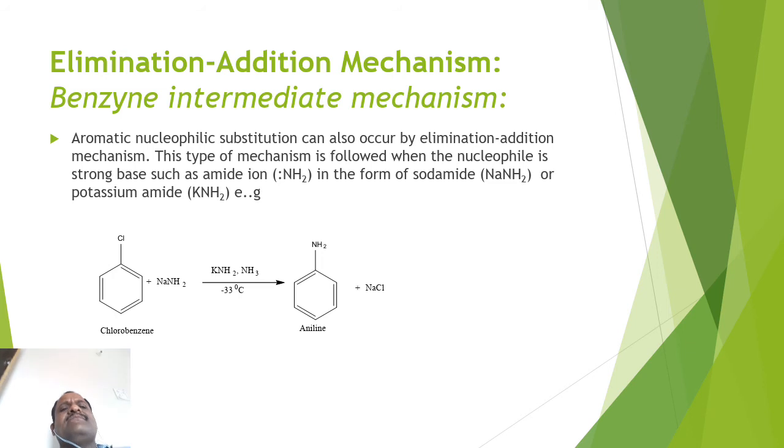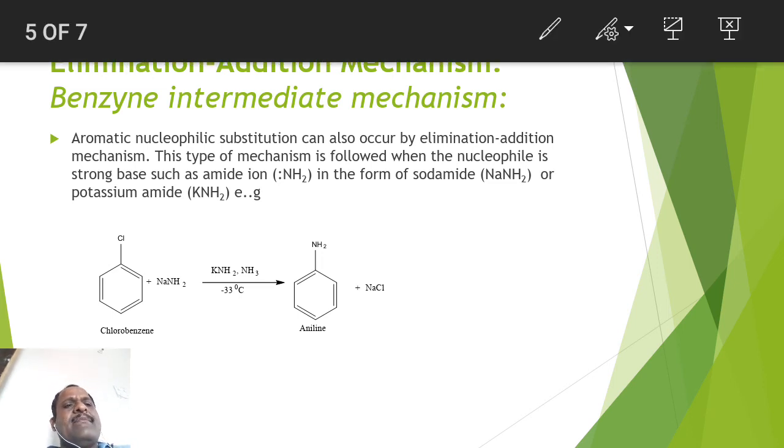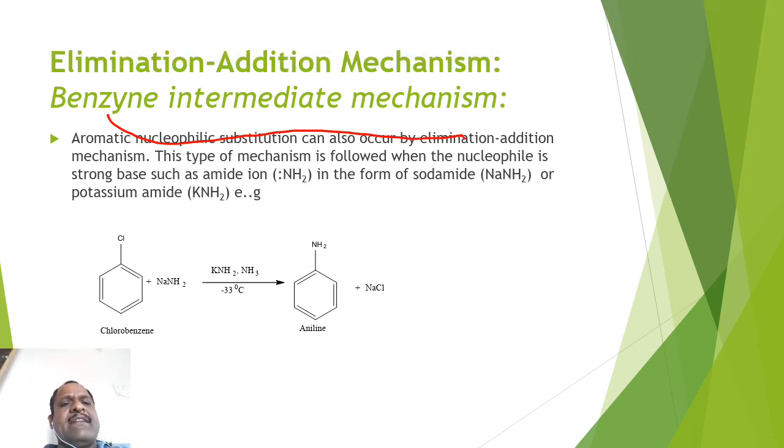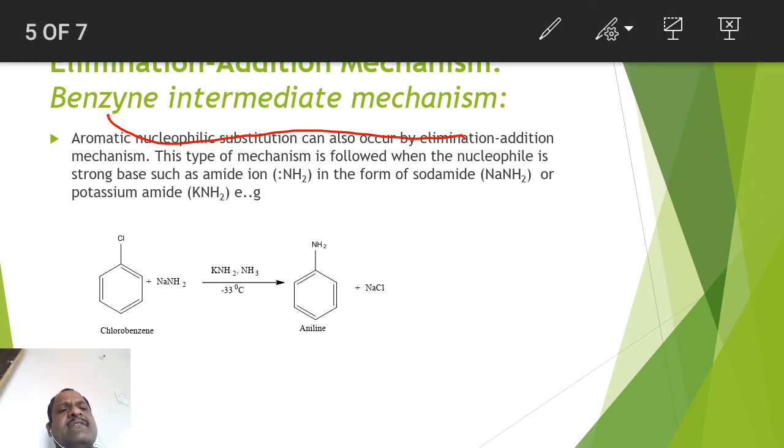Now the same nucleophilic substitution reaction, if you want to perform on an aromatic ring, then that occurs by the elimination addition mechanism. That mechanism is also called the benzyne mechanism. So what is that benzyne mechanism? Here when chlorobenzene reacts with sodamide or potassium amide in ammonia at minus 33 degrees Celsius temperature,